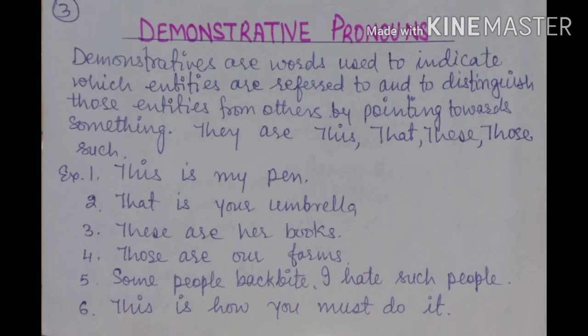Let's see the examples. This is my pen. I can show it. That is your umbrella. I can point out where it is. These are her books. We can point to the books which are near us. Those are our farms. We are pointing to the farms which are a little away from us.